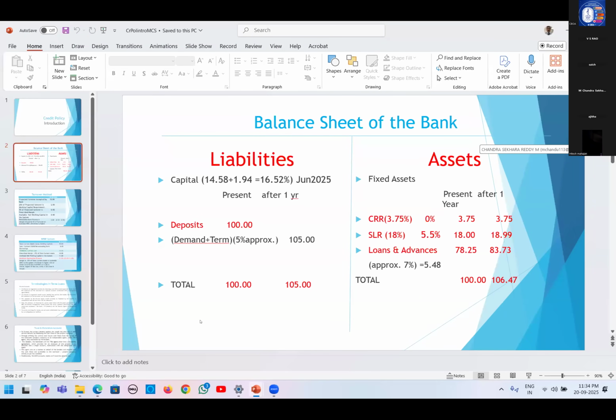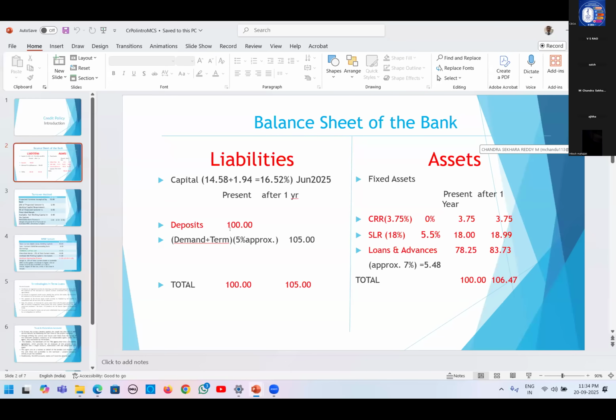If you see our balance sheet, for example, we take 100 crores as accepted deposits. This is a liability for us. Whatever deposits we accept are liabilities in our balance sheet. So this liability we have to convert into an asset.